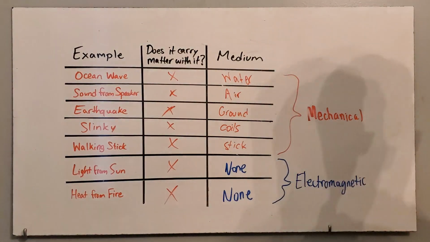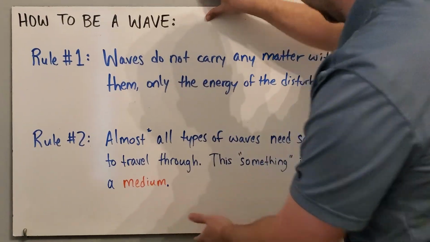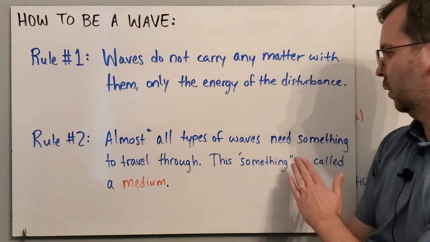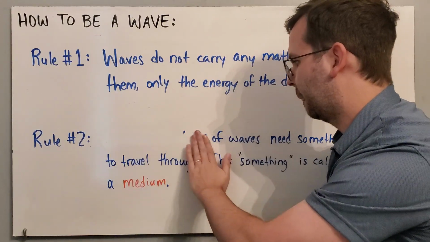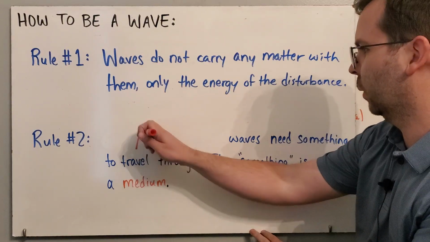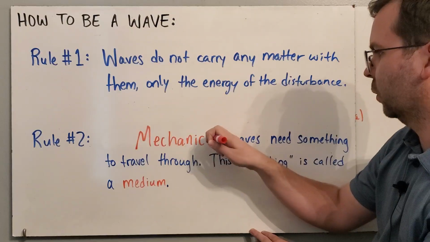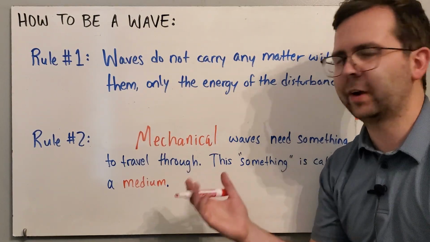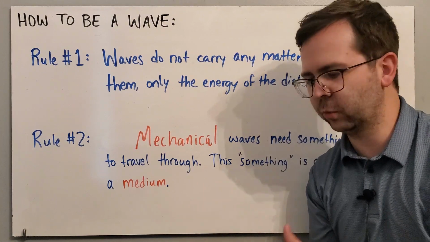So if we went back to our original two rules for how to be a wave, we could amend this. Instead of saying almost all types of waves need something to travel through, we could say mechanical waves need a medium to travel through. So if you're going to be a mechanical wave, you must find some medium to pass through. Electromagnetic waves do not need a medium. So those are the two categories of waves.